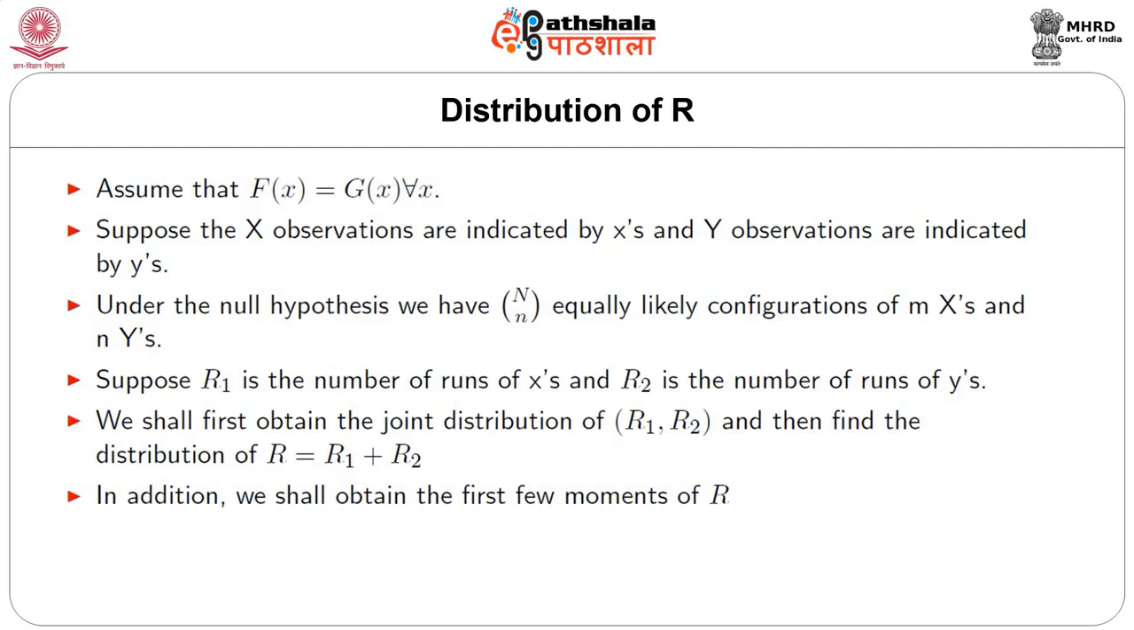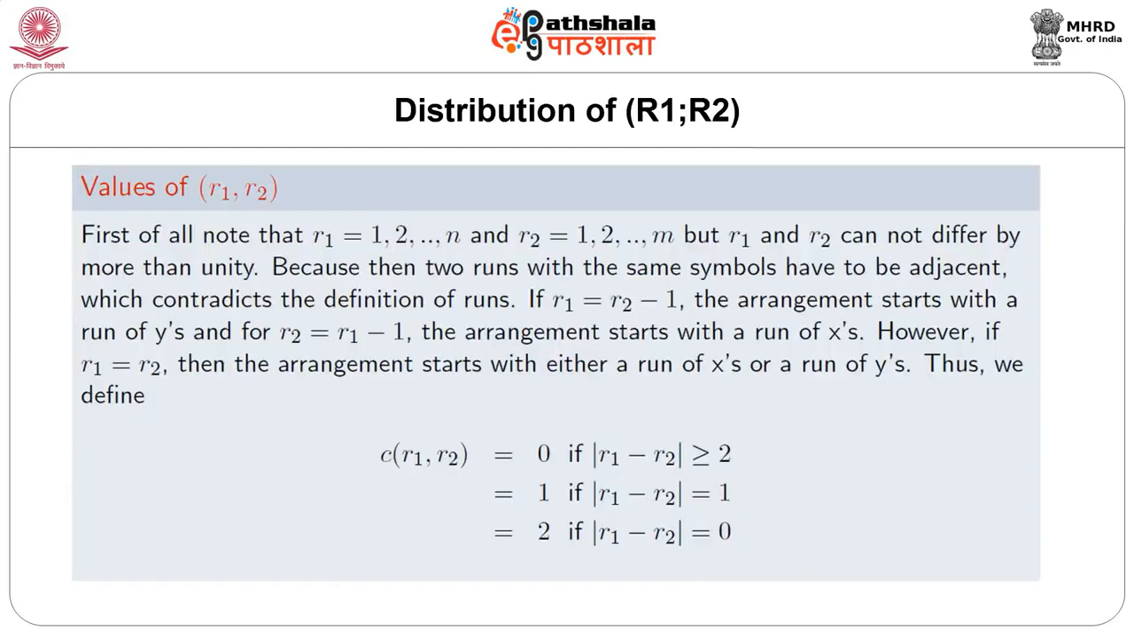Suppose R1 is the number of runs of x's and R2 is the number of runs of y's. We shall first obtain the joint distribution of R1, R2 and then find the distribution of R, that is the total number of runs. In addition, we shall obtain the first few moments of R. So we start with the joint distribution of R1 and R2.